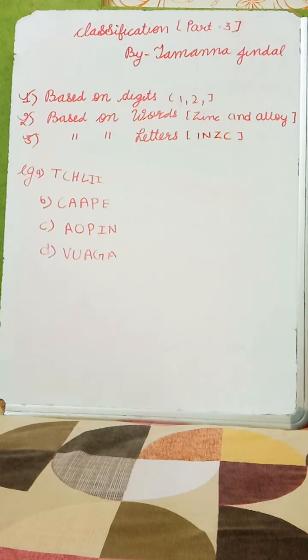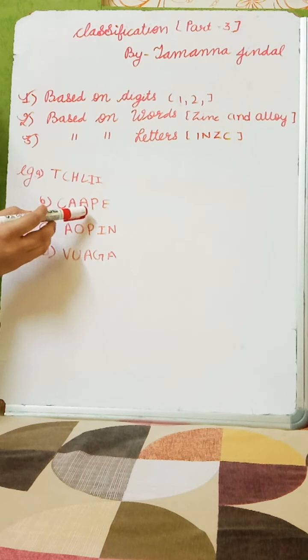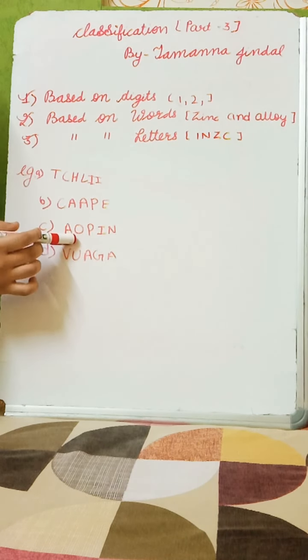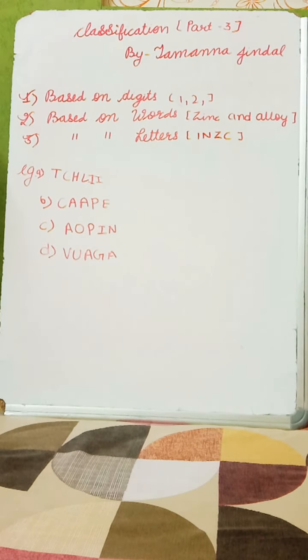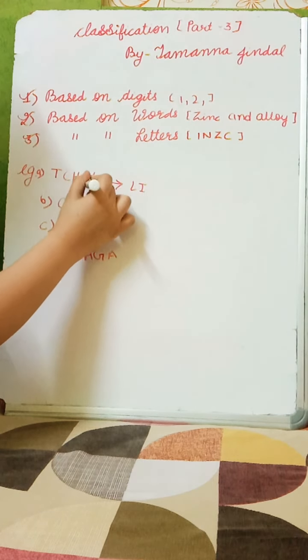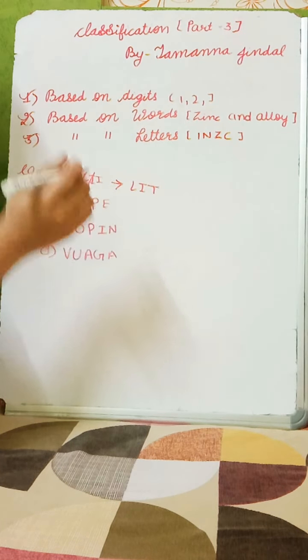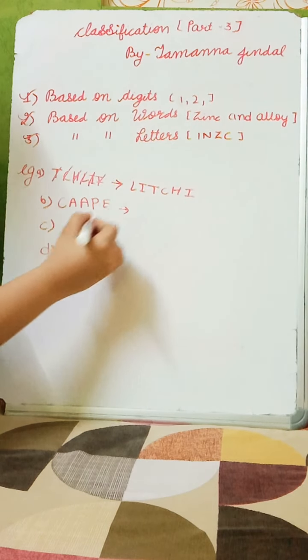Next example is, you can see here, TCHL, CAAPE. Next one is AOPIN and VUAGN. Now you will think, how can we classify? So here you have to make some meaningful words using these letters. Let's start doing it. Here it will be lychee. Cut it down, so you can remember which letters you have used. There should be no chance of mistake. In the next, what can we make?